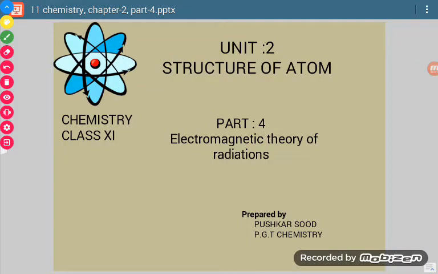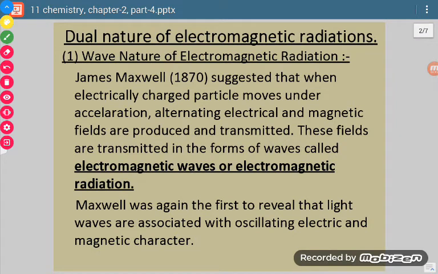Students, so today we are going to discuss electromagnetic theory of radiations. Now, first of all, what do we know by dual nature of electromagnetic radiations? Dual means double. Dual nature means double character of electromagnetic radiations. Now, in which way is it double character? That these rays possess wave nature as well as particle nature.